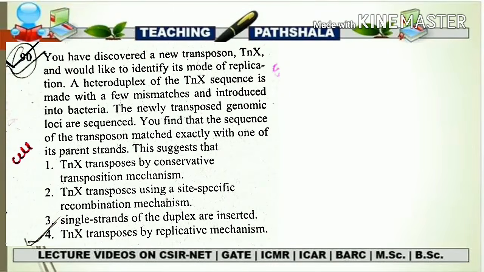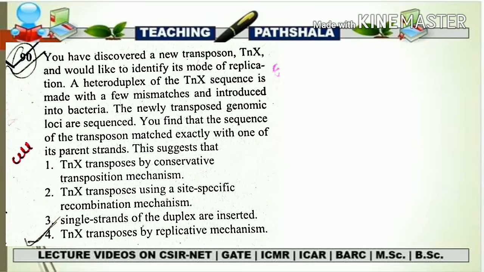In the next video we are going to talk about the different types of transposons, that is the bacterial transposons as well as the eukaryotic transposons. One thing I forgot to mention: the scientist who discovered transposons is Barbara McClintock. She was working on a maize plant, and while working on that she came to know that there is some kind of transposon or genetic element which used to migrate from one place to another.